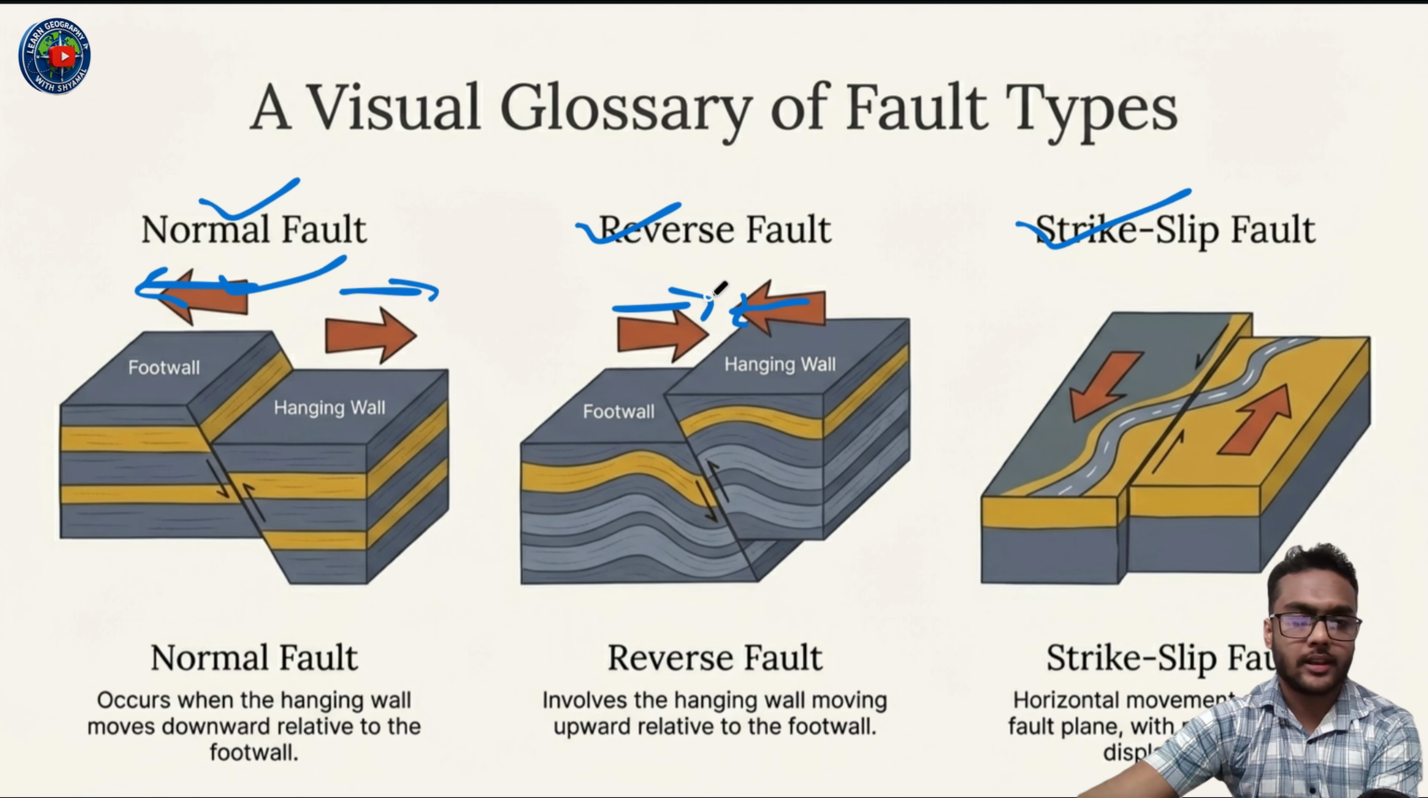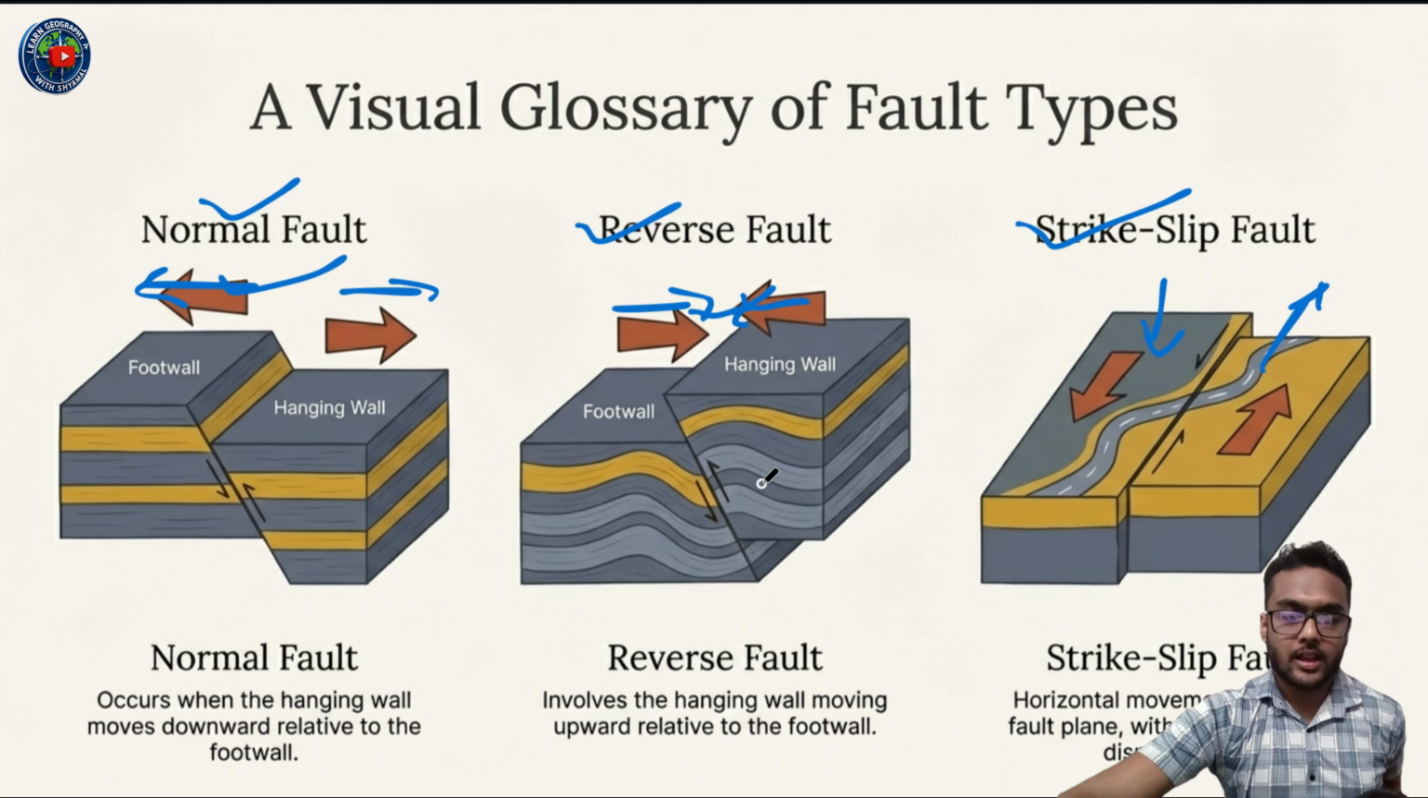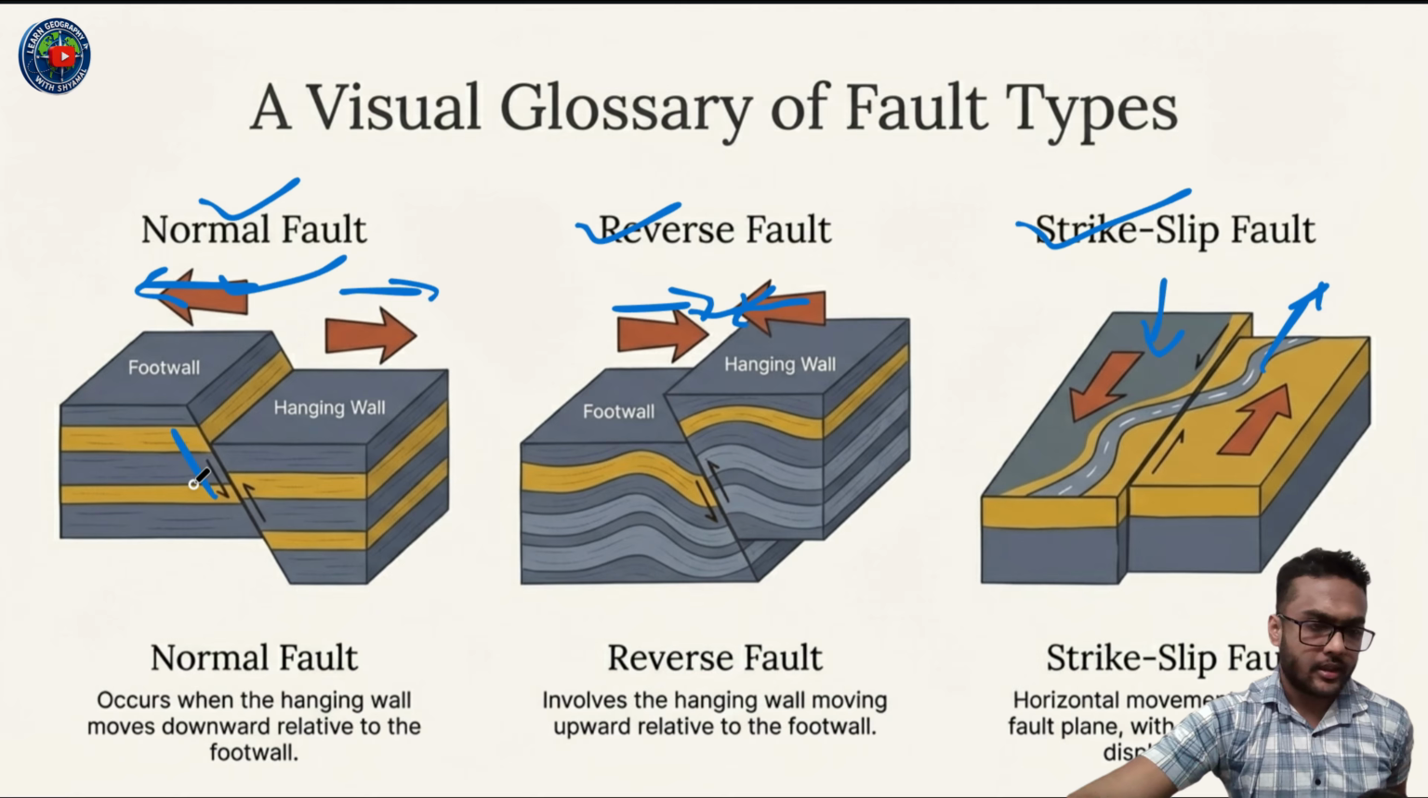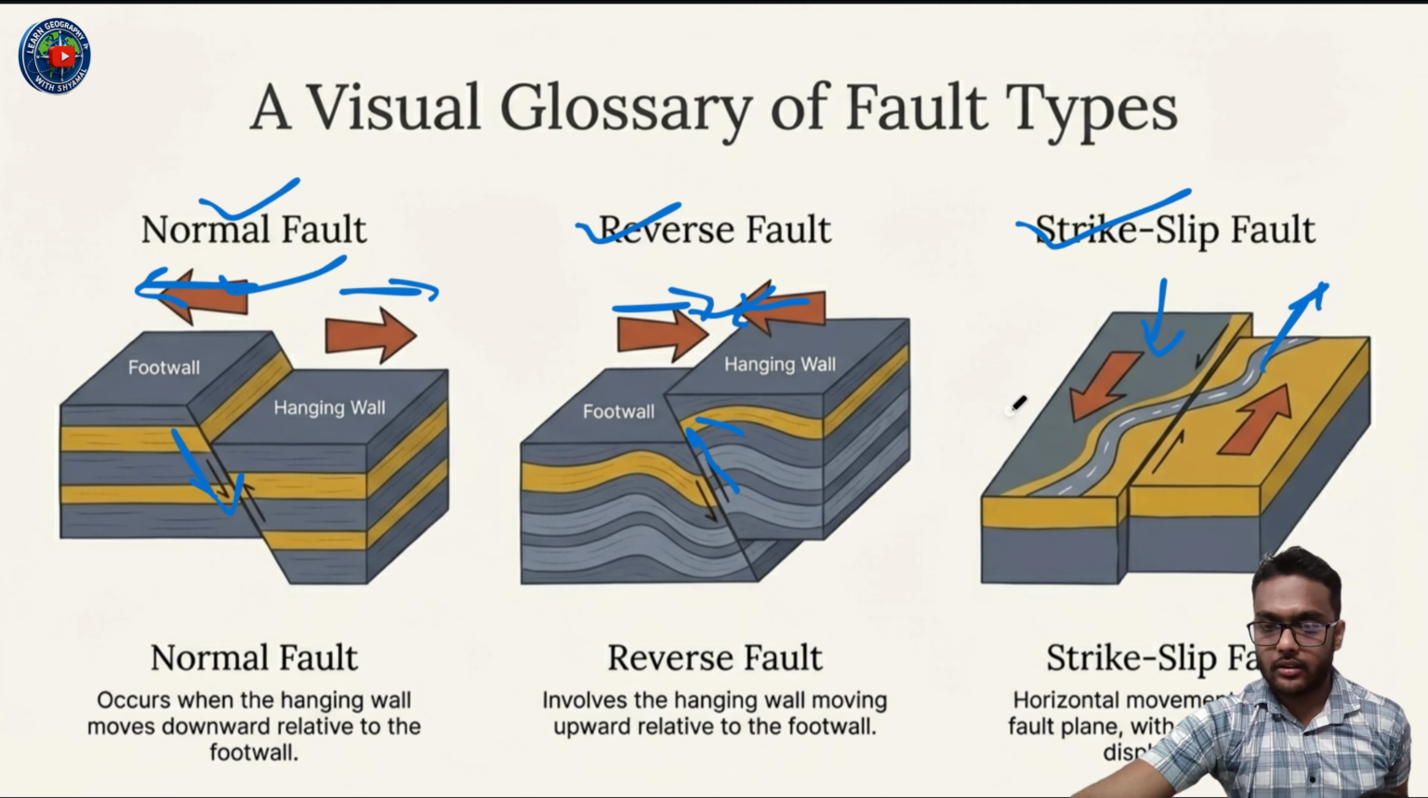This is normal fault. This is reverse fault, and strike-slip fault. This is a transform boundary. A normal fault occurs when the hanging wall moves downward relative to the footwall. A reverse fault involves the hanging wall moving upward relative to the footwall, upward movement. This is downward, this is upward movement. Then strike-slip fault, horizontal movement along the fault plane with minimal vertical displacement.